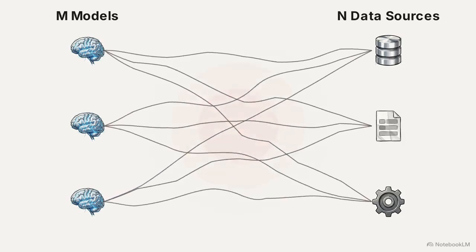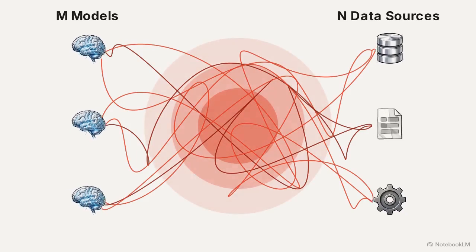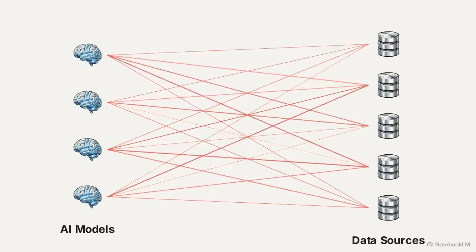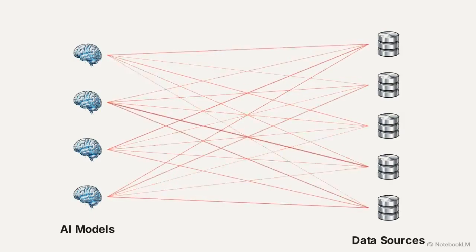Looking at early AI infrastructure, developers faced an integration nightmare known as the M by N problem. Every different language model required a custom-built connector for every single external data source it needed to access. This hard-coded fragmentation meant enterprise AI couldn't scale. Building and maintaining unique pipelines for every API, local file, and database was too fragile and resource-intensive.